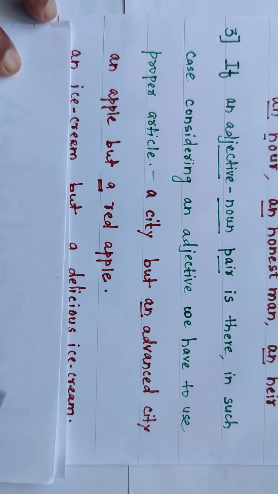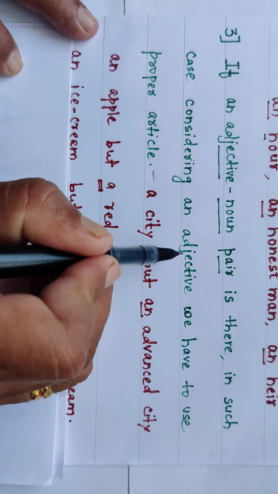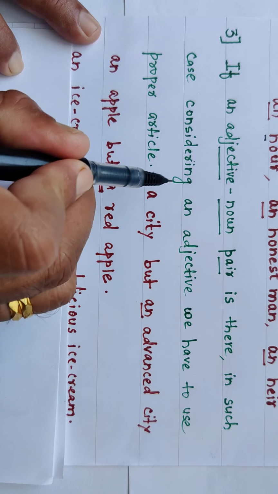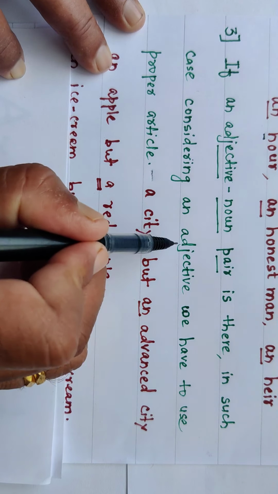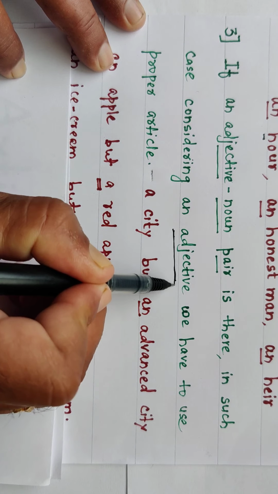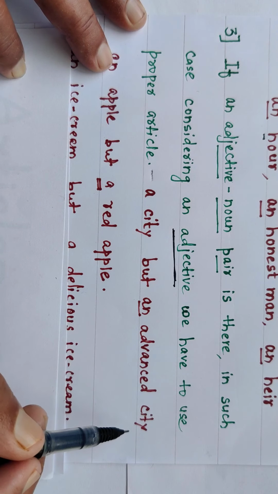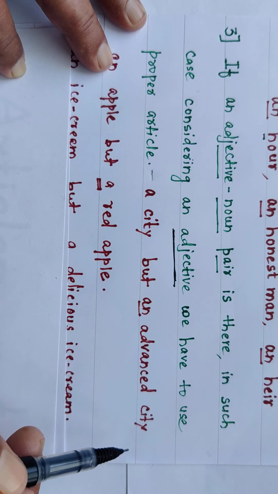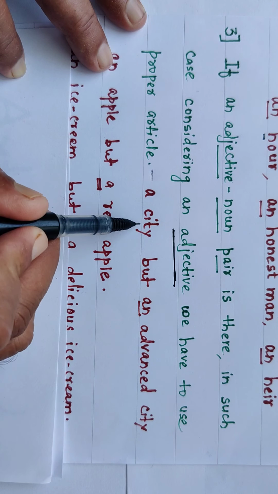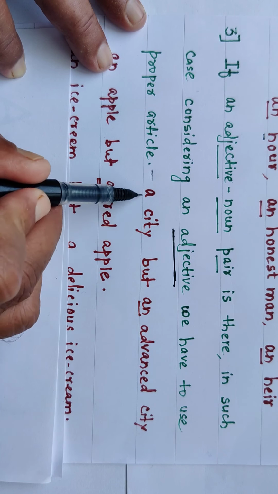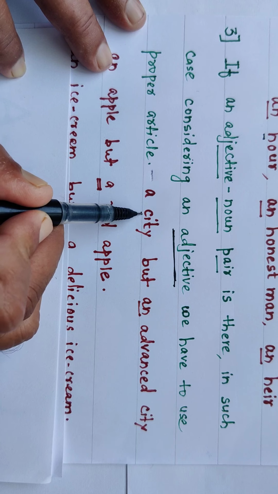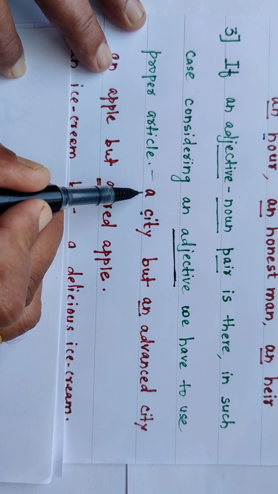Suppose an adjective-noun pair is there. In such a case, we are just considering the adjective while putting the article. For example, look here: a city. We all know that for a city, the S sound is created, therefore we are putting A before it: a city.